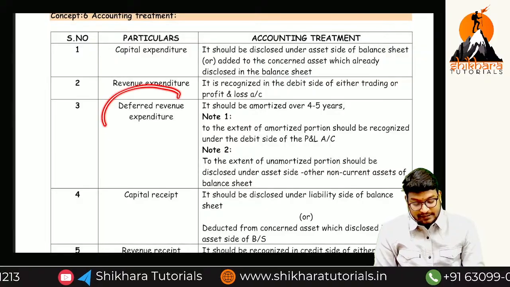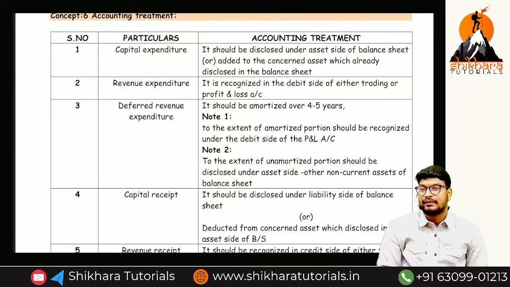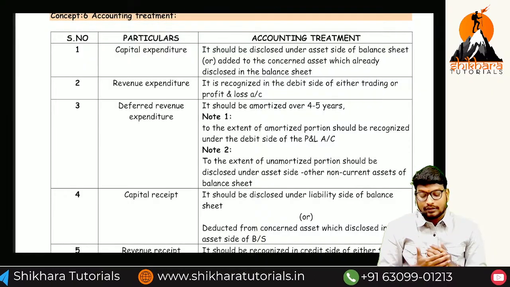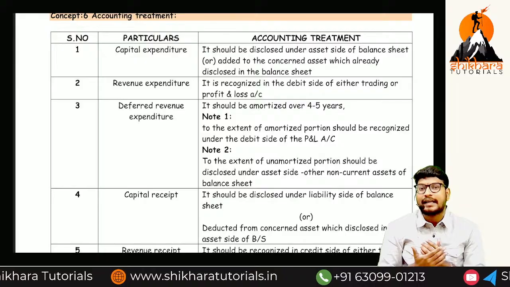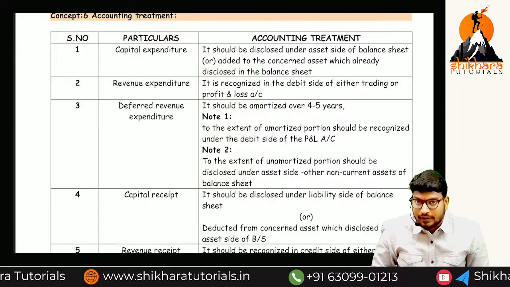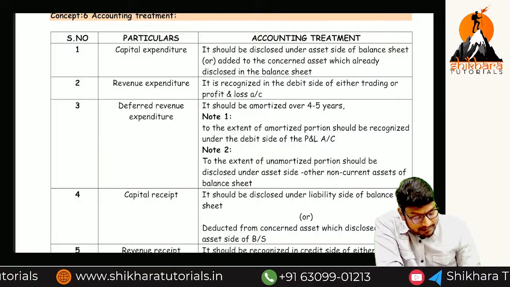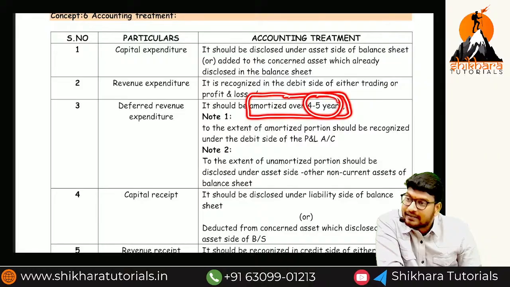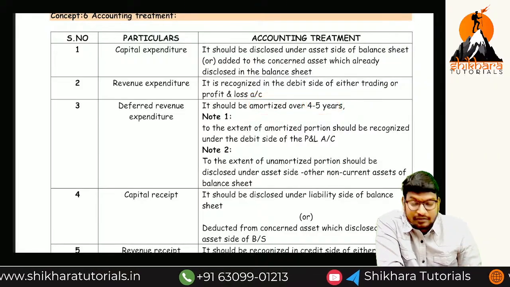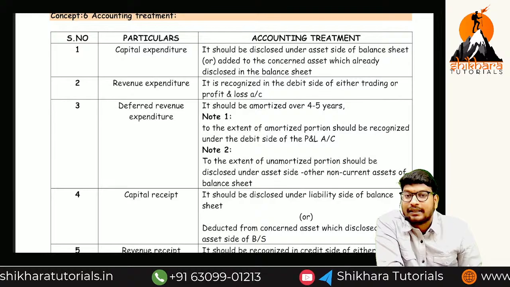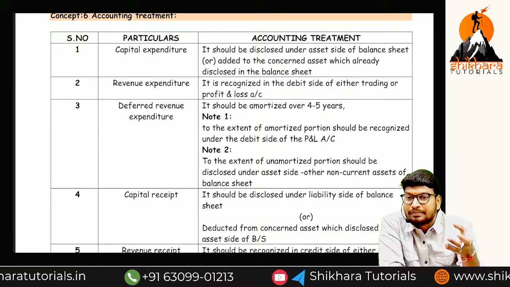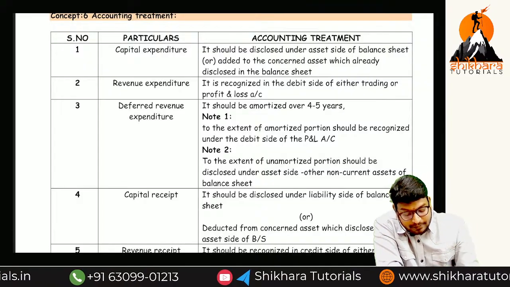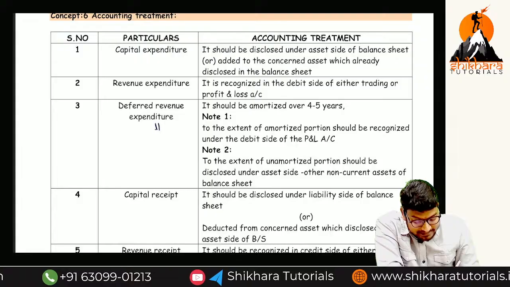Next one. What is this point? Deferred revenue expenses. Sir, why do they call it deferred? Deferred means for recognizing the expenditure we have to wait for years. Okay, for example, I will discuss. It should be amortized. What is the meaning of amortized? For a minimum of how many years? 4 to 5 years. So based on the benefit we are going to transfer to the P&L account, because basically the nature of deferred revenue expenses is what? Revenue. So this type of deferred revenue expenditure, the expenditure will be more.